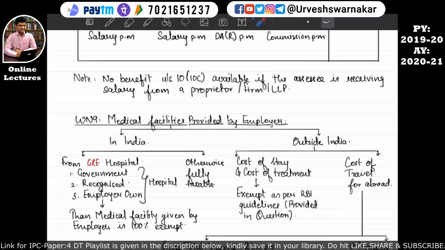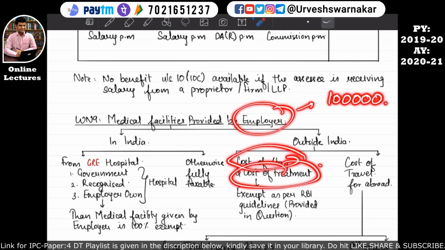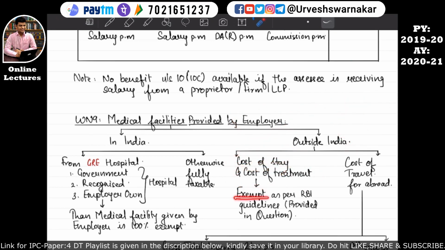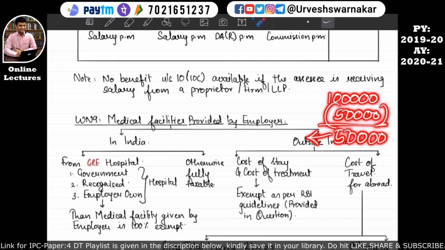For example, if the employer bears a cost of rupees 1 lakh for the cost of stay and treatment of the employee outside India, and the exemption as per RBI guideline is, say, rupees 50,000, how much will be taken in the computation of income from salary? The employer has given 1 lakh, but the exemption available as per RBI's guideline is 50,000. That means the remaining 50,000 will be taken in the computation of income from salary. I hope this is quite clear.